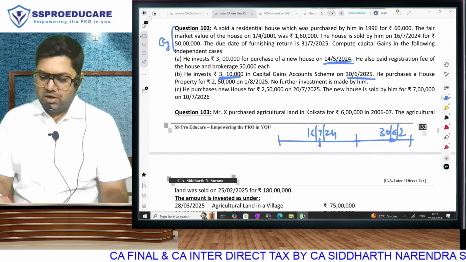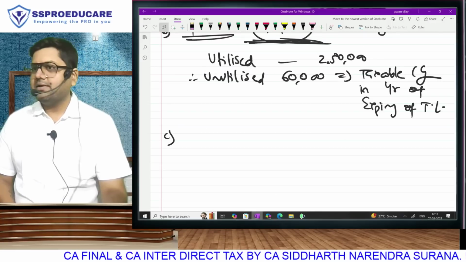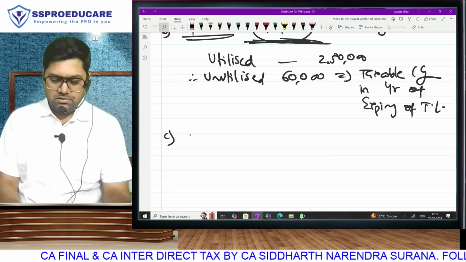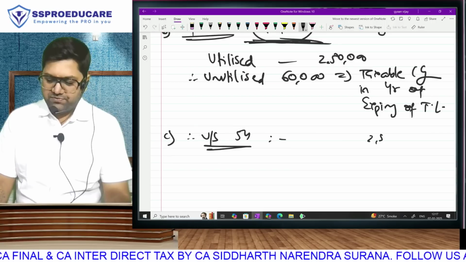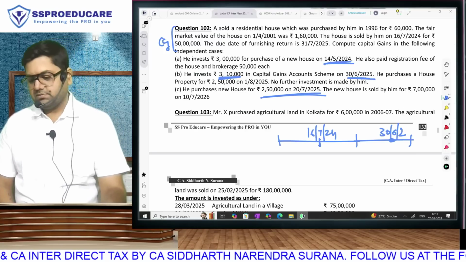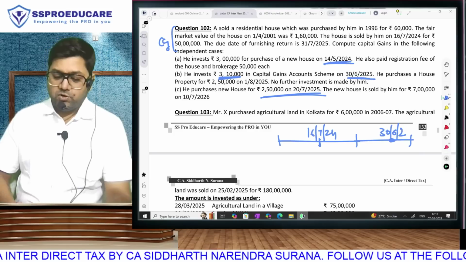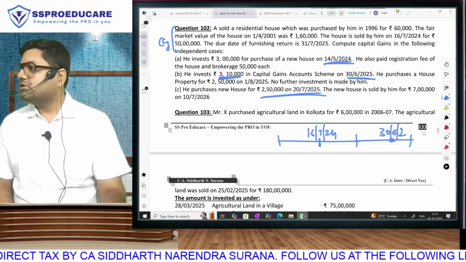He purchases new house on this date. So what is his capital gain? 44 lakh 19. What is his investment? So that means what is going to be his exemption under section 54? Whichever is lower, 2 lakh 50. But then what did he do thereafter? The new house is sold by him for rupees 7 lakh during the lock-in period. Is that violation of lock-in period?